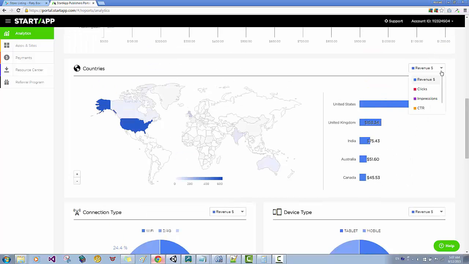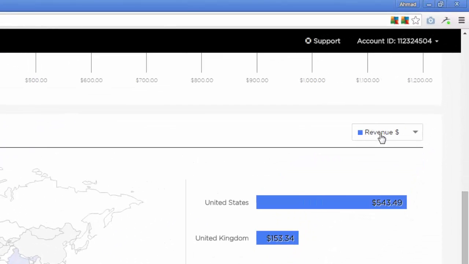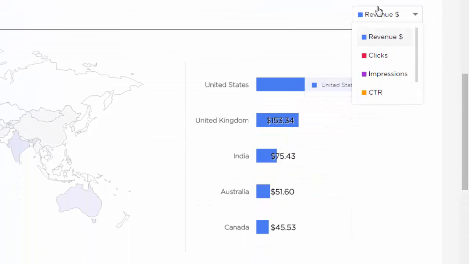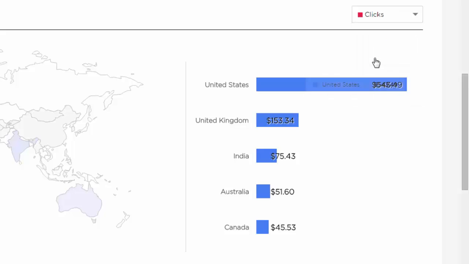You can see the number of clicks. For example, here in the US we got about 38,000 clicks. So these 38,000 clicks mean $500 in the US. But notice here, in India, for example, I got more clicks than the UK.